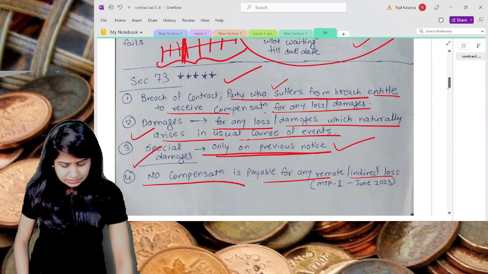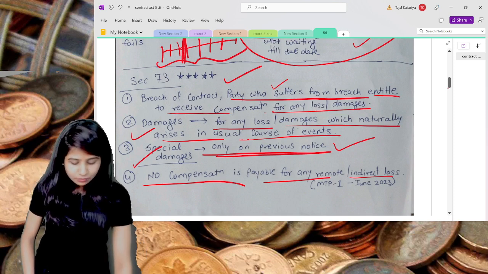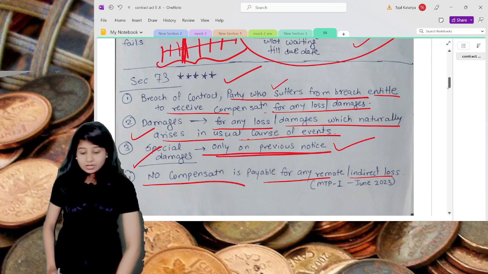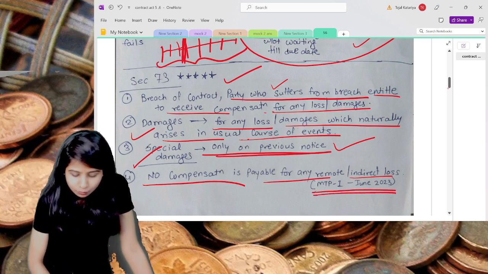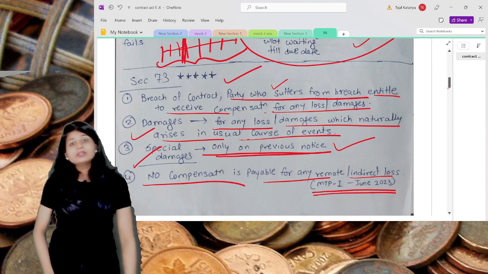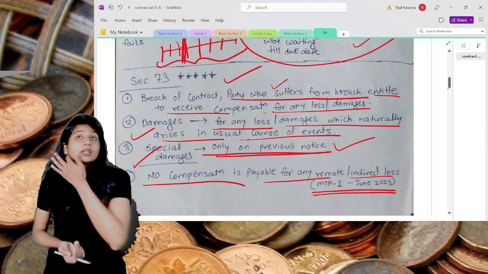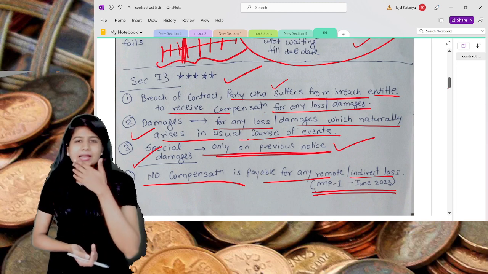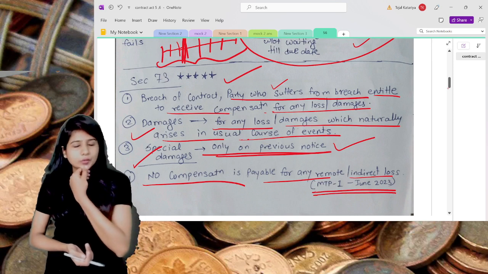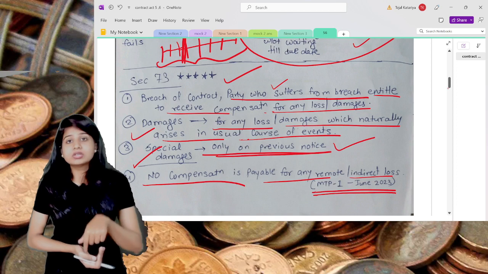And the last is that no compensation is payable for any remote or indirect loss. Now understand, this line is quite important. No compensation is payable for any remote or indirect loss. This question is given in your MTP1 for the June 2023 attempt. In MTP1 you will get the first question itself about Himalaya Travel. You will get the link of that MTP1 video in the description box.